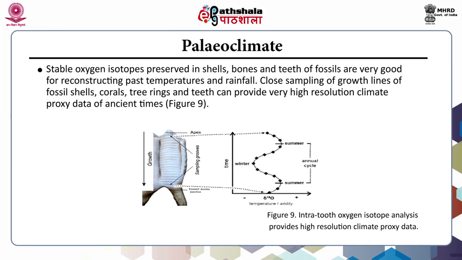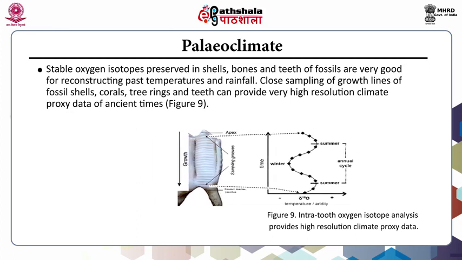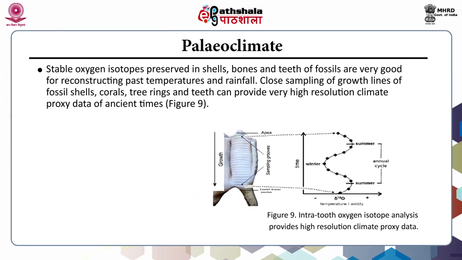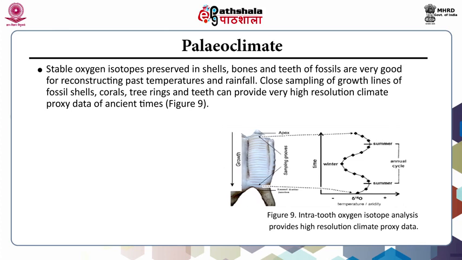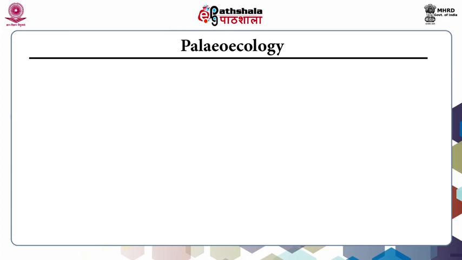Close sampling of growth lines of fossil shells, corals, tree rings and teeth can provide very high resolution climate proxy data of ancient times.